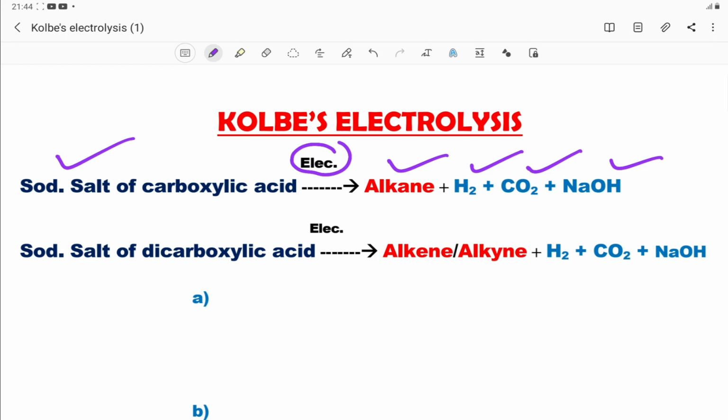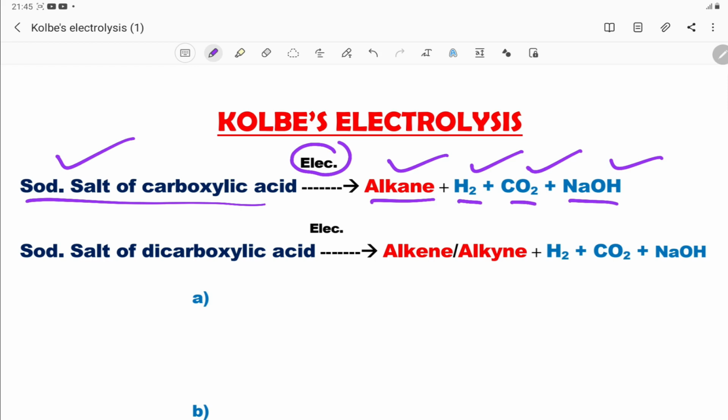Again I am repeating, the sodium salt of a carboxylic acid, when it undergoes electrolysis, alkane is formed, and hydrogen gas, carbon dioxide and NaOH are formed.